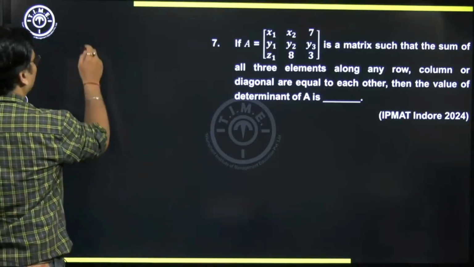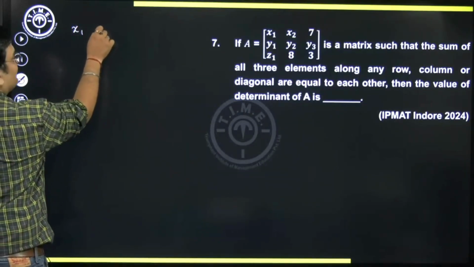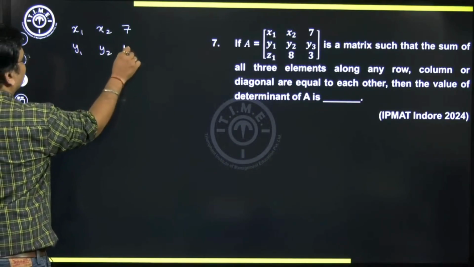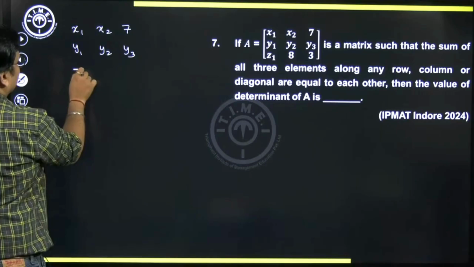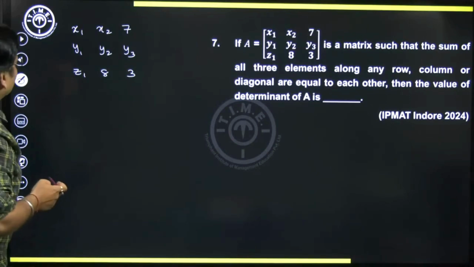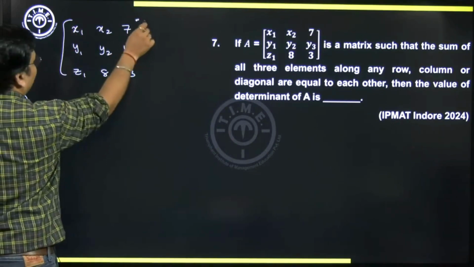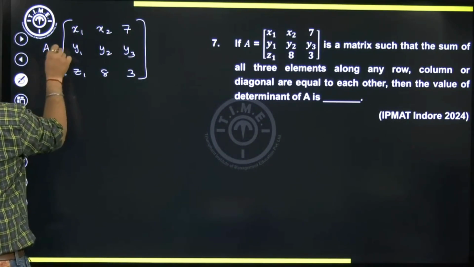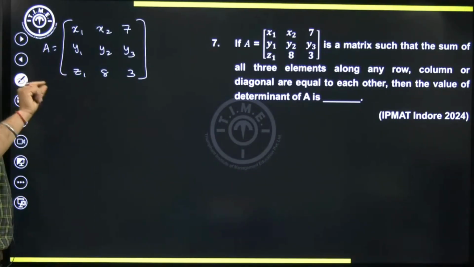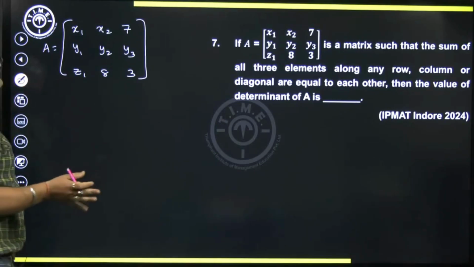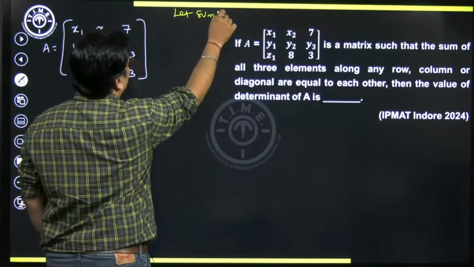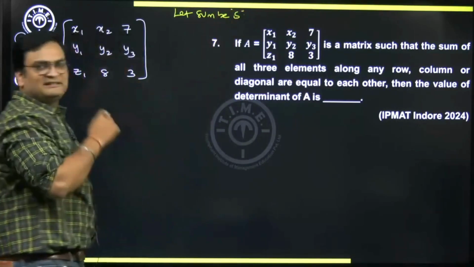Okay, let's try to write it down again. So you have x1, you have x2, you have 7, you have y1, y2, y3. In the second row, all are unknowns. In the third row, lucky for us, there are 2 known quantities. So we know this. Okay, so this is a matrix that we have, A. So in this matrix, he says the sum along any row or column or diagonal is the same. Suppose that sum is some variable s. Let the sum be s.